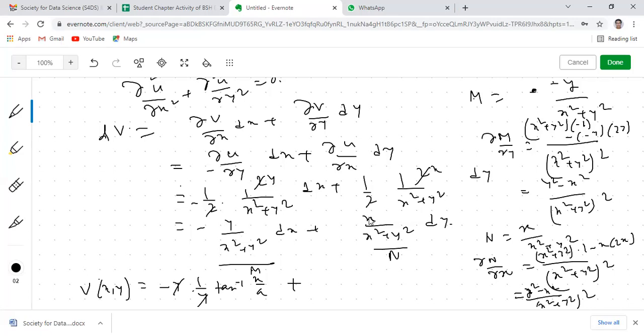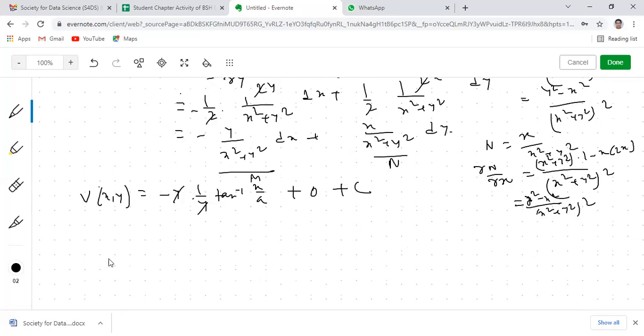So as per the rules of exact differential equation which you have studied in second semester, you know that here we need to integrate only those terms of N which don't contain x. So here this term contains x, so we don't need to integrate this anymore. So this will be 0 plus c. So that is our required function v(x,y), that means the required imaginary part.